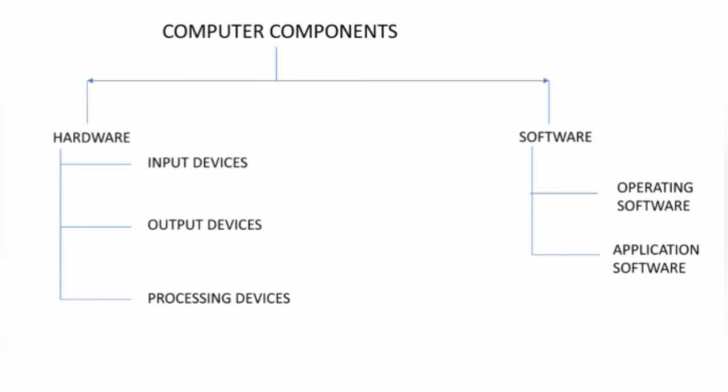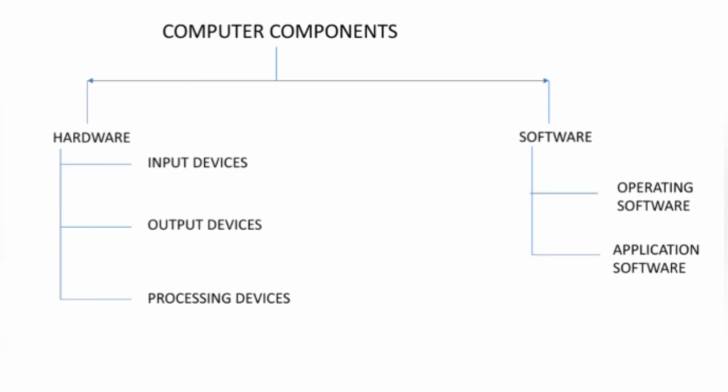It sends the data to the CPU for further processing. Thus, input devices are those units through which we send instruction and data to the machine for processing.